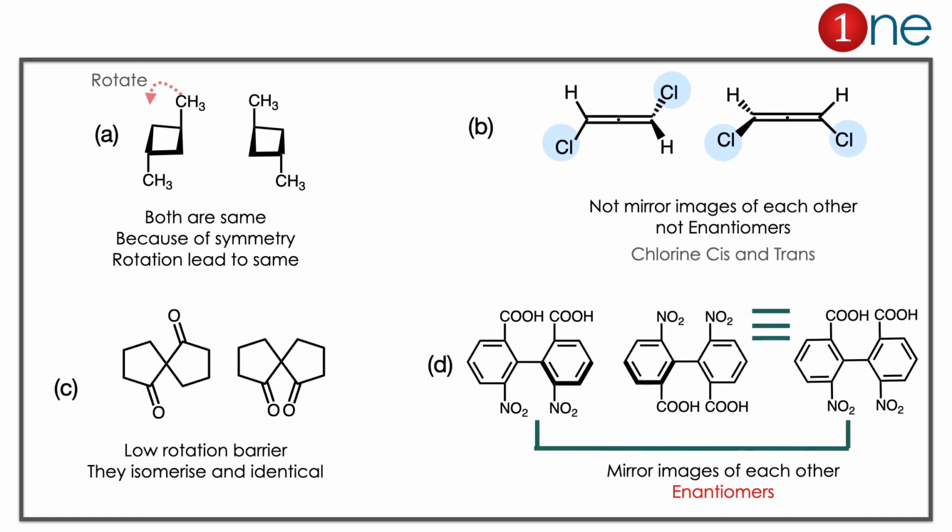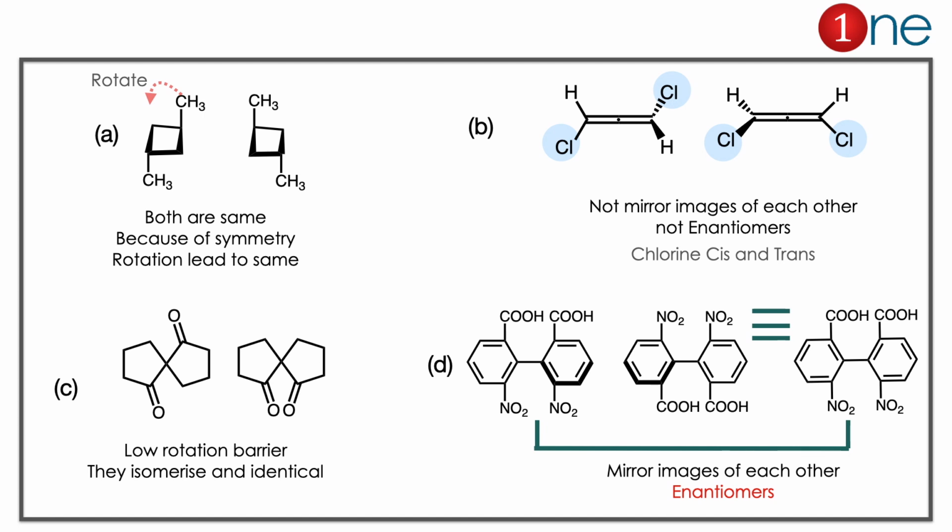Here the A has 2 compounds which look like mirror images, but definitely they are not mirror images because the compound itself is not chiral. Both have a plane of symmetry, so it can rotate back to the normal one. So definitely it is not our enantiomer. If you look at the B compound, it is itself different. Both chlorines are in a cis and trans relationship, so definitely it will not be a chiral compound, or you can say enantiomer there. So B is also not our answer.